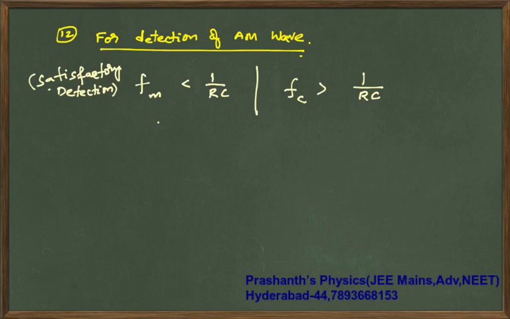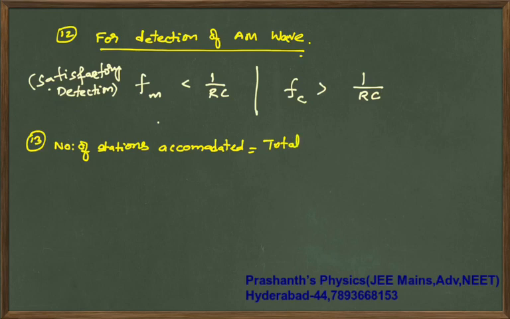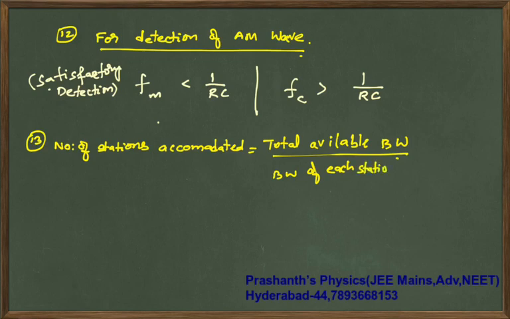Another thing: while solving questions on the number of stations to be accommodated in a particular bandwidth, the number is the total available bandwidth divided by the bandwidth of each station.